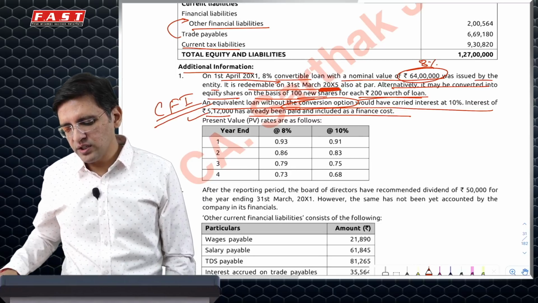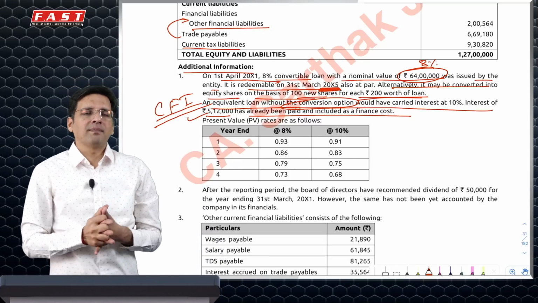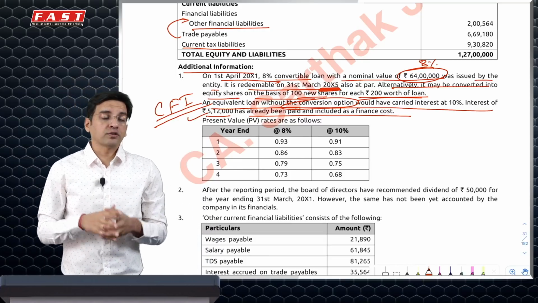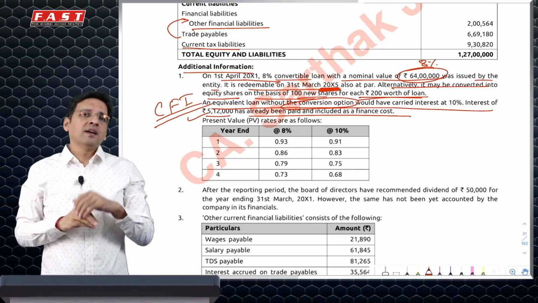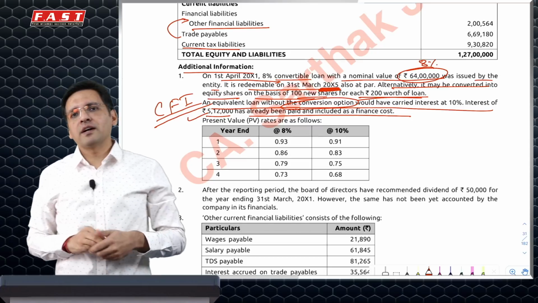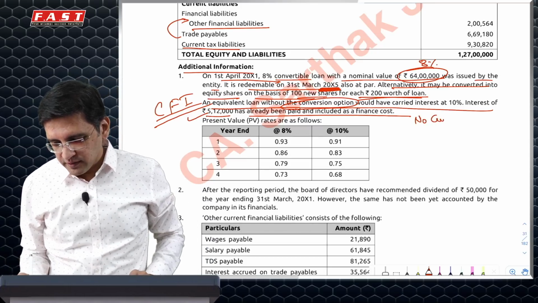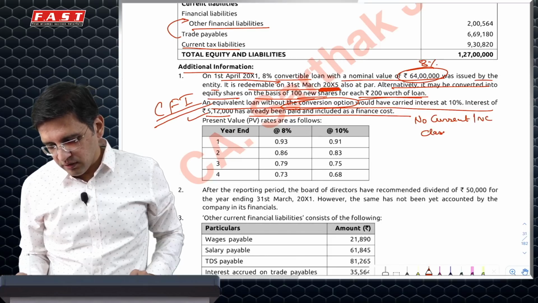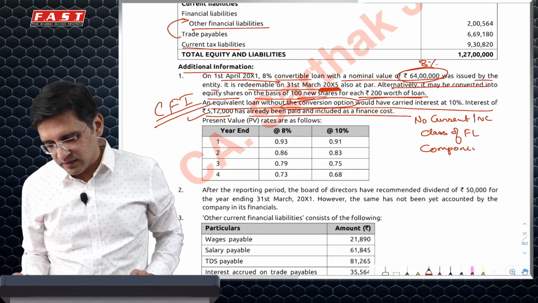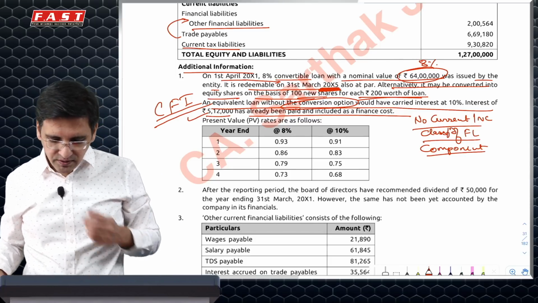So usually what the institute does in such questions is show the complete loan under non-current financial liability. However, technically some part may be current in nature, but that they have not done. So here they have not done any kind of current, non-current classification of the financial liability component. Is that correct or not? I don't think so, but then let's just follow what the institute has done.